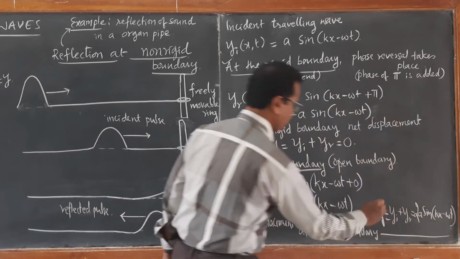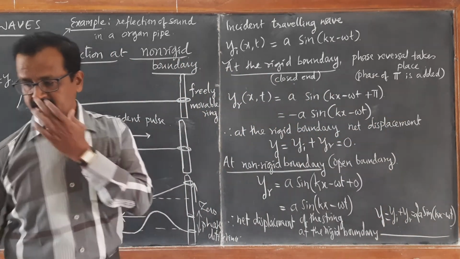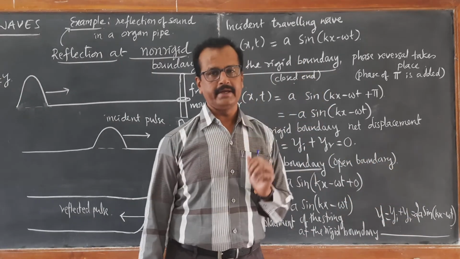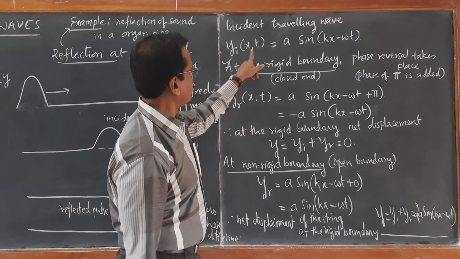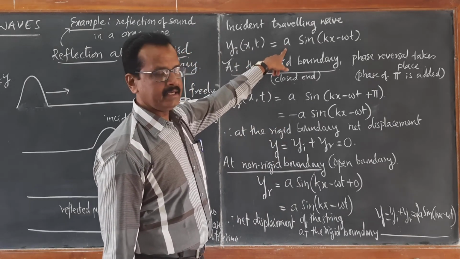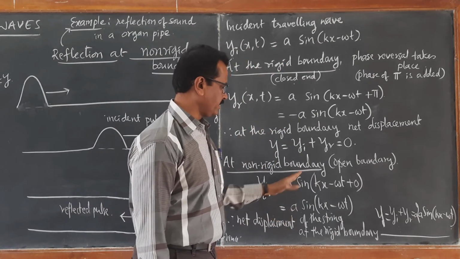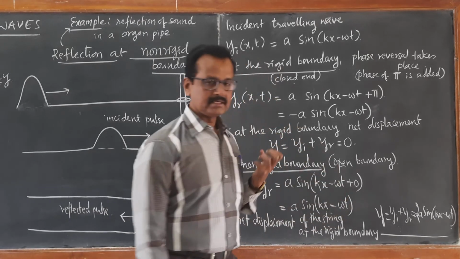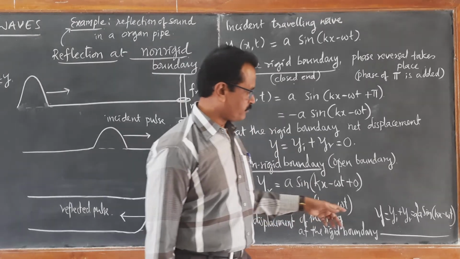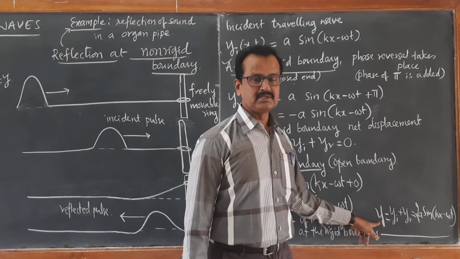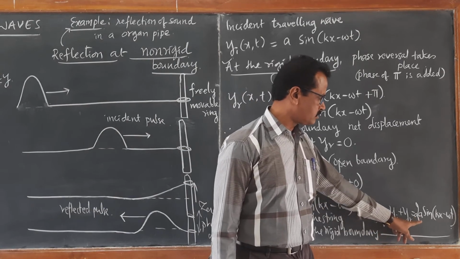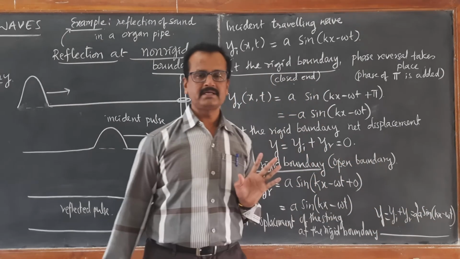This is the equation for total displacement, and you can see the amplitude becomes 2A. Here, the amplitude of the incident wave is A, the amplitude of the reflected wave at the open boundary is also A, but in the same phase. Therefore, net displacement using the principle of superposition, y equals y_i plus y_r, is equal to 2A sin(kx − ωt).